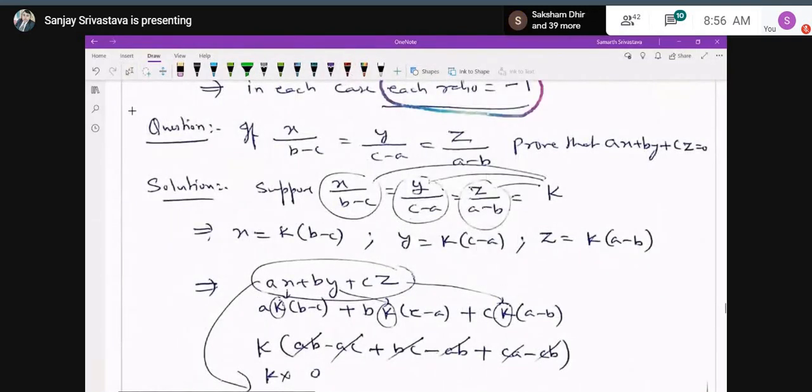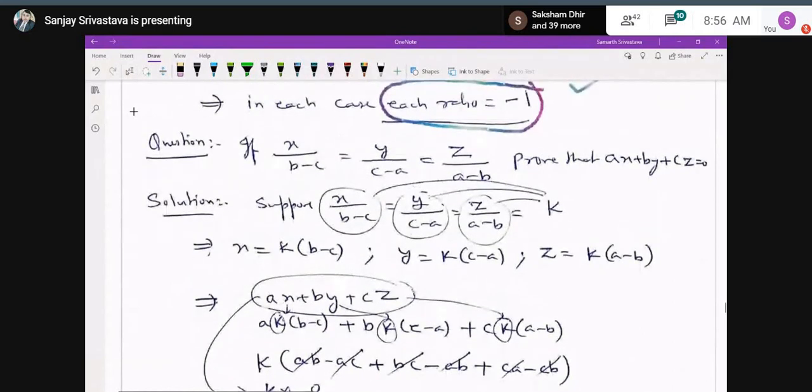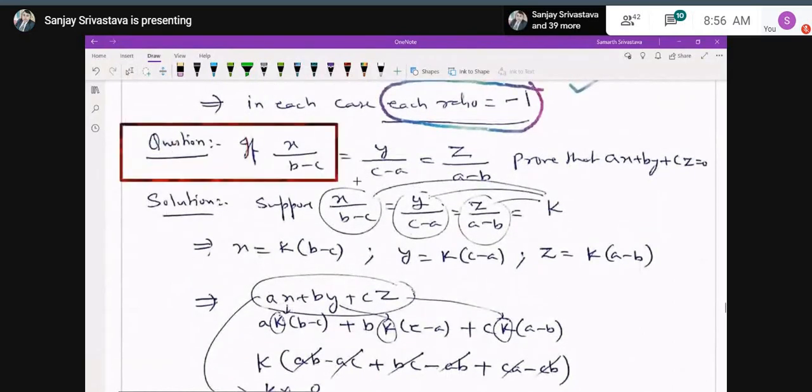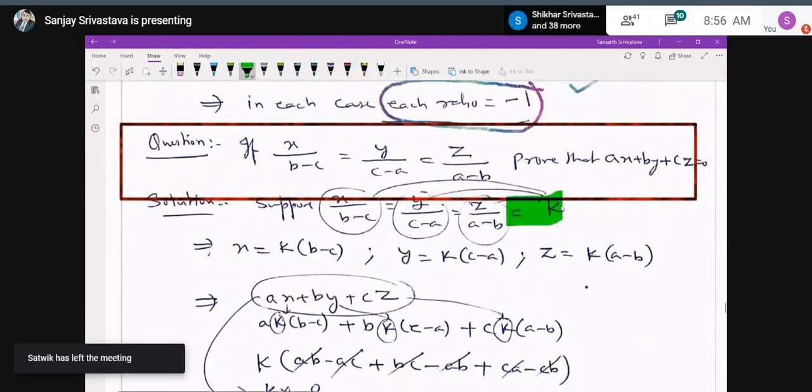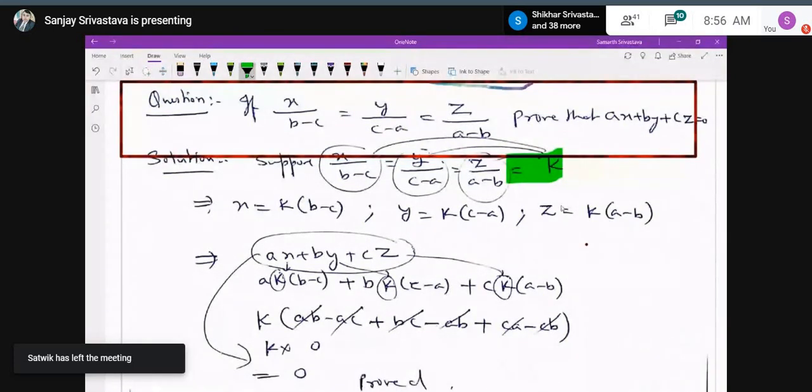Because these three ratios are equal, I have assumed the value of each ratio equal to k. Equating the first and the last, x is equal to k into b minus c. The second ratio with the last, y is equal to k into c minus a. And the third and the last, z is k into a minus b.